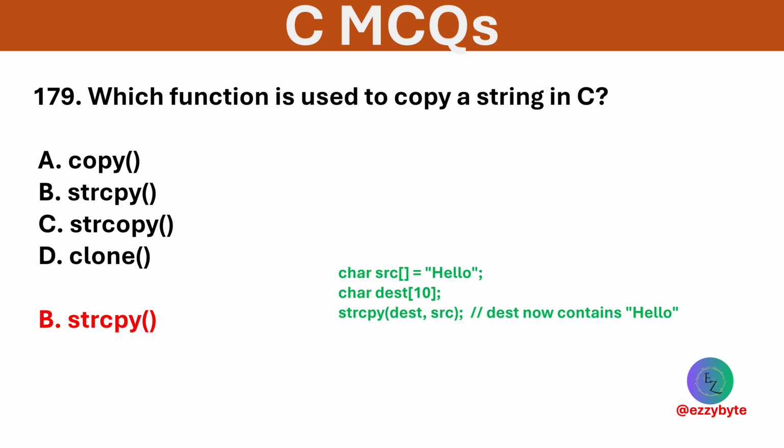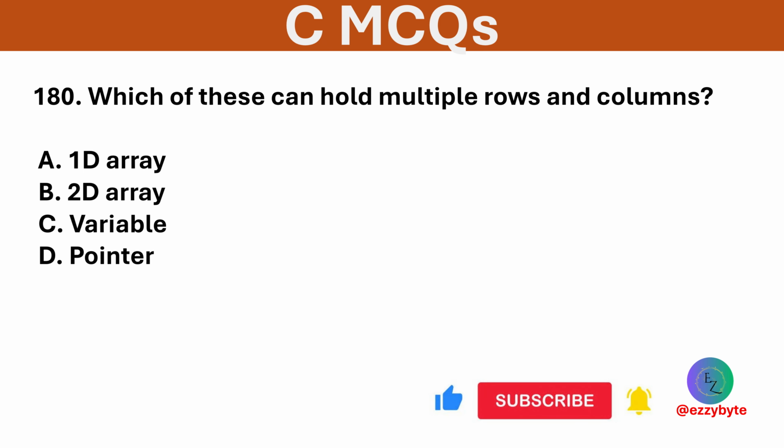Which of these can hold multiple rows and columns? Options are 1D array, 2D array, variable, and pointer. Option B is correct. A 2D array stores data in matrix form.